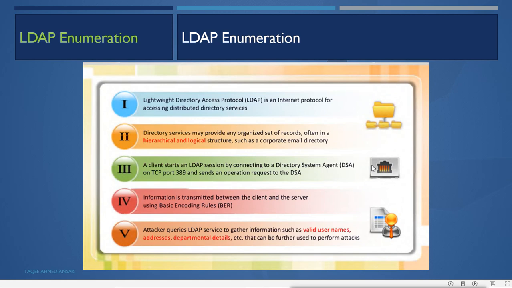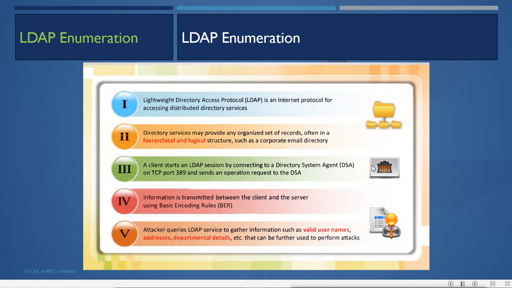And even on Linux machines also, because this is not a proprietary protocol for Windows, it can be configured on any other operating system, including Linux. So in Linux also, if the administrator wants a directory style, Windows Active Directory style authentication service, directory service, then they can configure the LDAP protocol there. In the LDAP protocol, they will store the information about the users, addresses, departments, all the details in a hierarchical way, and also email addresses and all that. So an attacker can gain the information from the LDAP server using the LDAP enumeration technique.